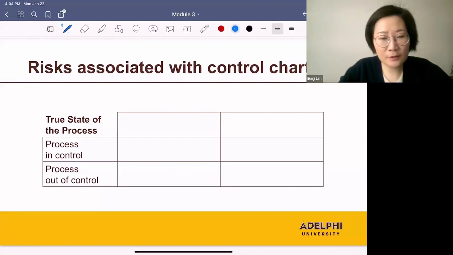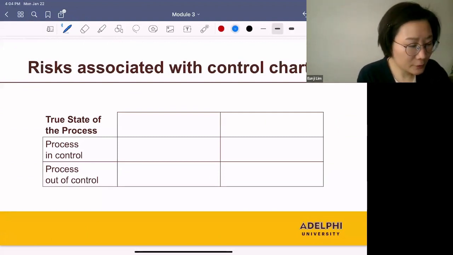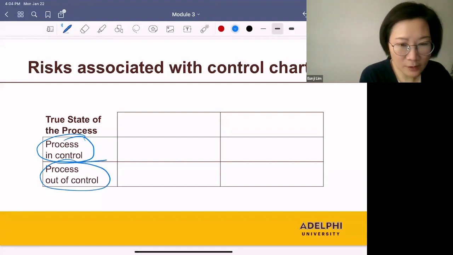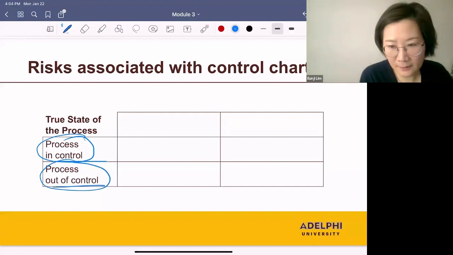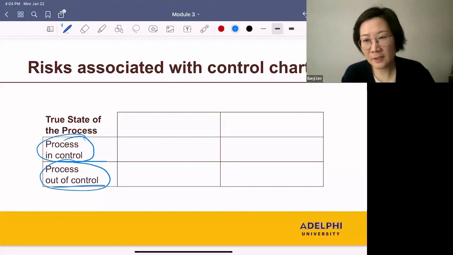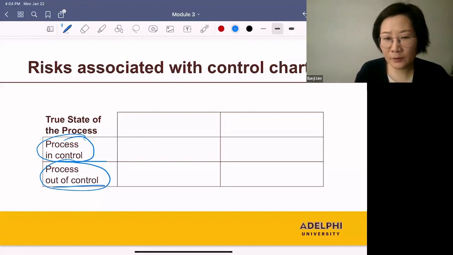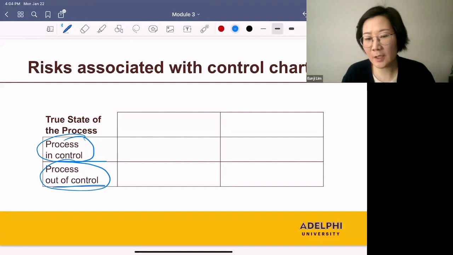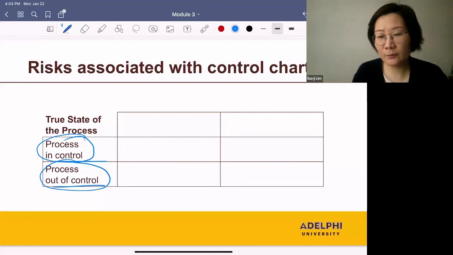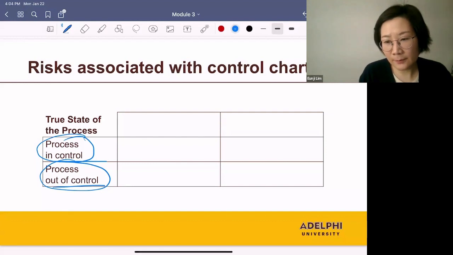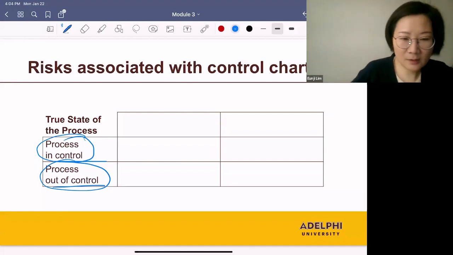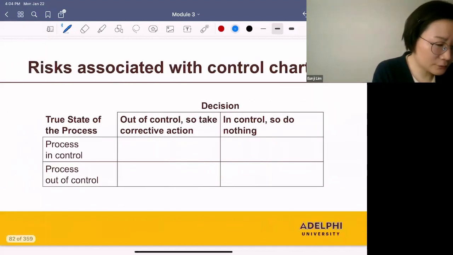Let me summarize this using a table. On the side, we have the true state of the process. The true state of the process can be either in control or out of control. Everything is working properly or there is something wrong in the process. The true state of the process is hidden to us. We can only sample some of the observations, use these observations to construct the control chart, and use the control chart to make a conclusion. And our decision is based on the samples only. And our decision can be either in control or out of control.